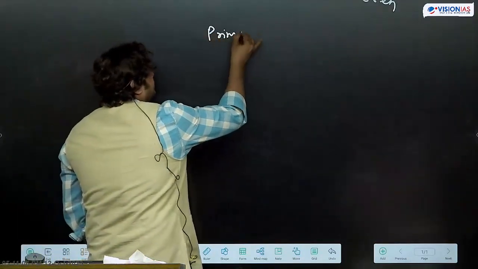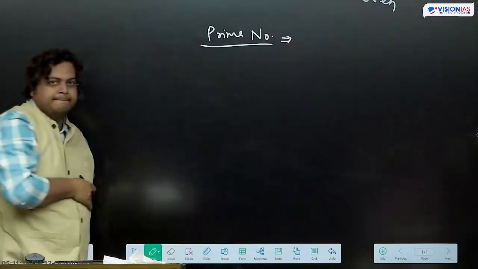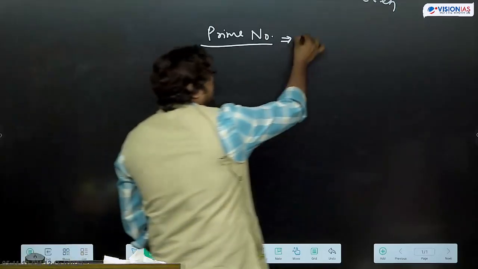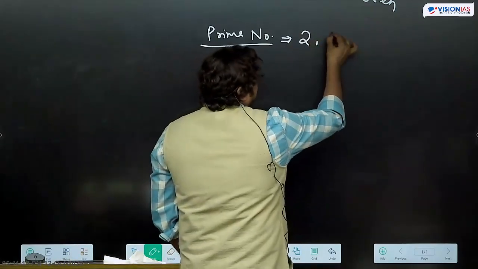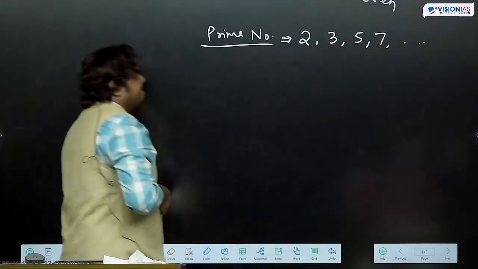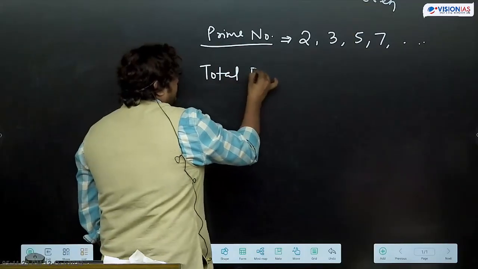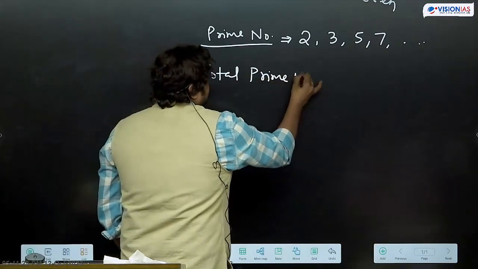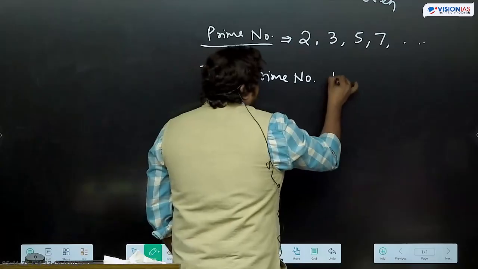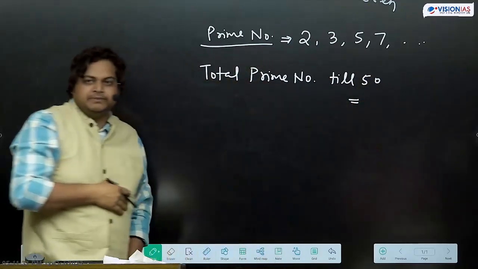Prime numbers start from the first prime number 2, then 3, 5, 7, this way. Total prime numbers till 50, we have counted in the previous class.